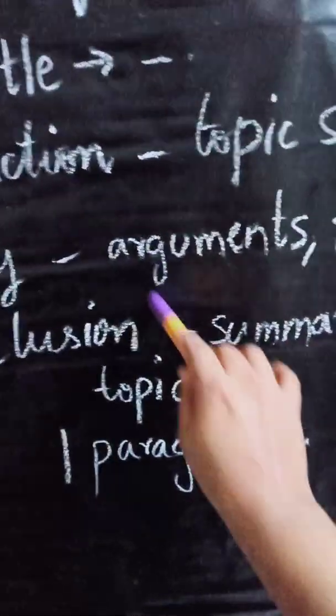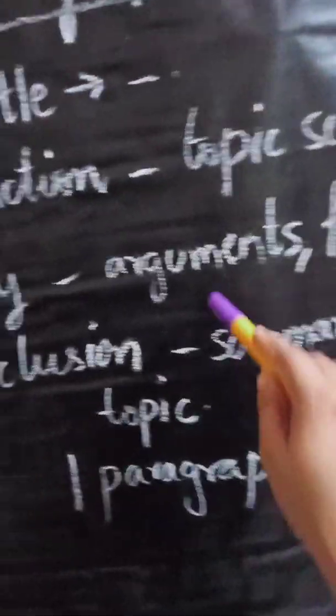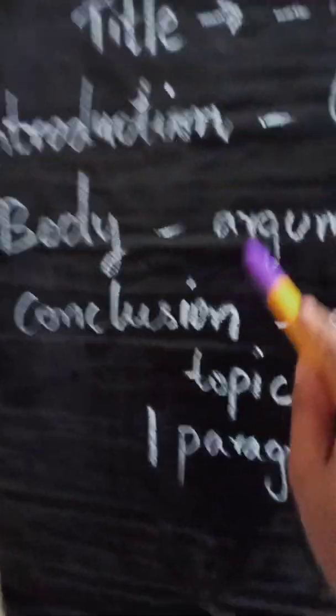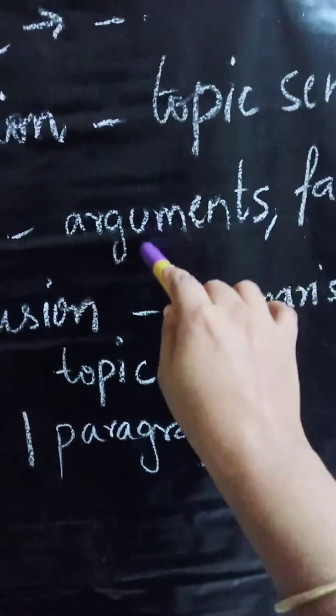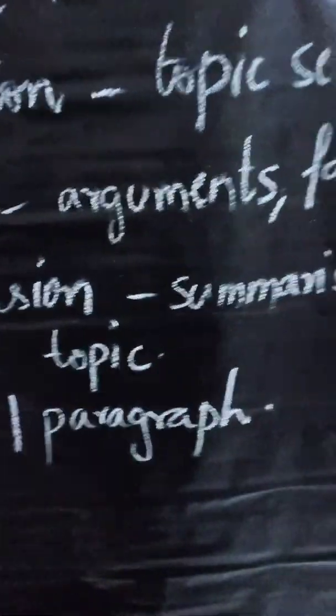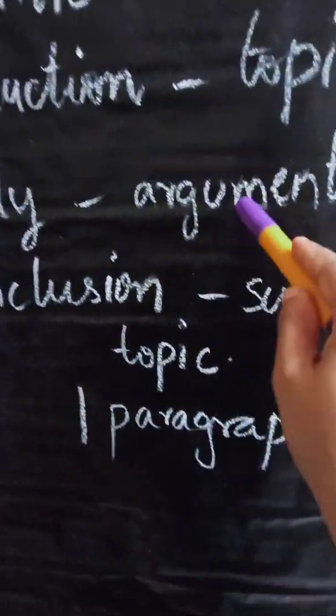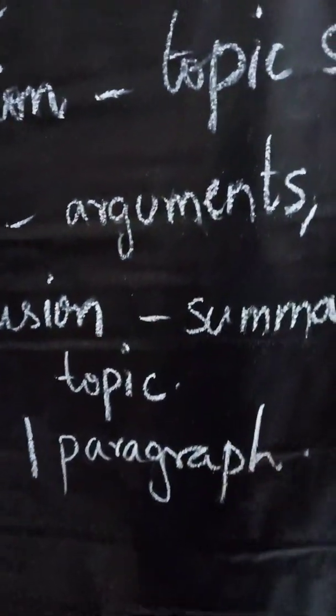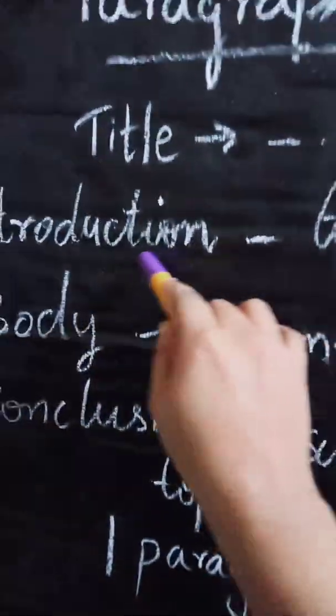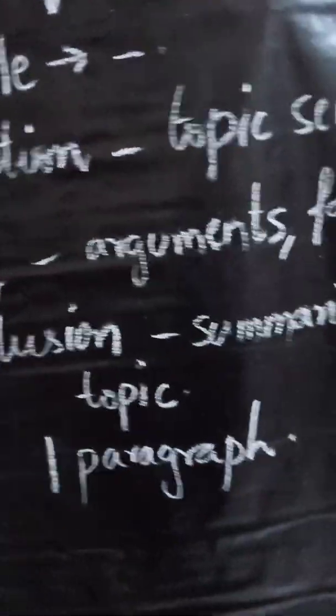So this may be a little bit longer. You can add 3 or 4 sentences over here when you are showing your emphasis on the topic that you are going to write. So in this part, you are going to introduce facts and examples so that it will be supportive to the introduction that you have given.